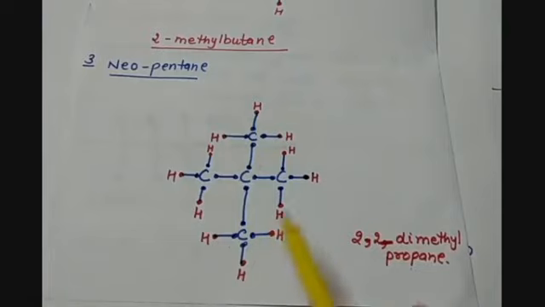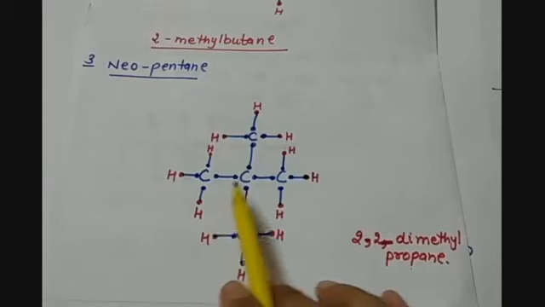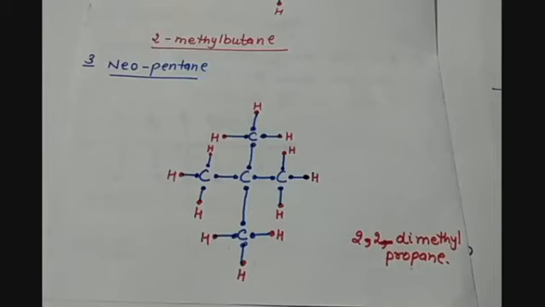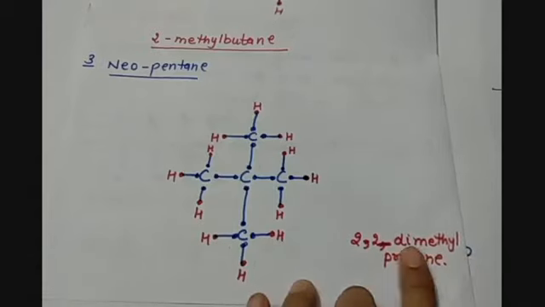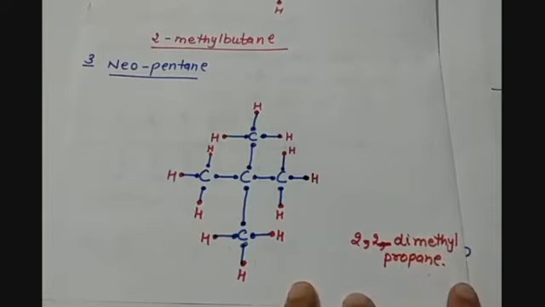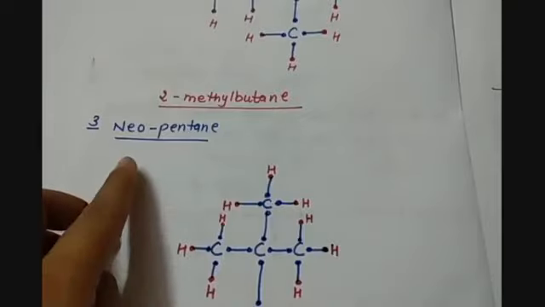So here we have two methyl groups present at the second position carbon. The straight chain, first we have to see the straight chain. The straight chain is having 3 carbon atoms. When there are 3 carbon atoms present, we call it propane. But as we know that there is a presence of methyl group at second position, and 2 methyl groups are there, we can name it as 2,2-dimethyl, di because of 2 methyl groups, propane. And the common name for this isomer is called neopentane.